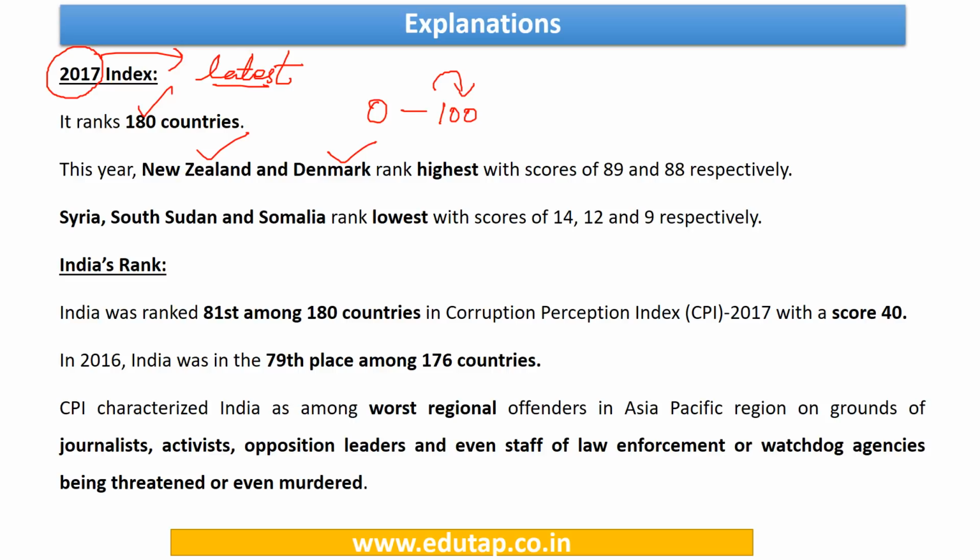India's rank is 81st. Very important, kindly note this. In 2016, India was placed in the 79th position. This is also important, as a comparison can be made. These are some of the important data that you need to memorize. And what is India's score? 40.